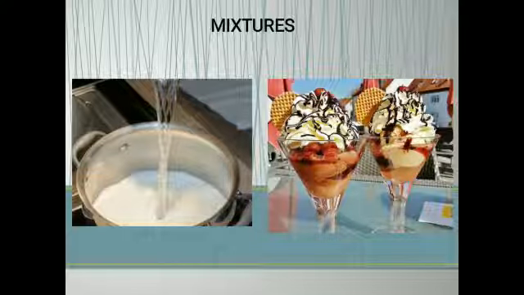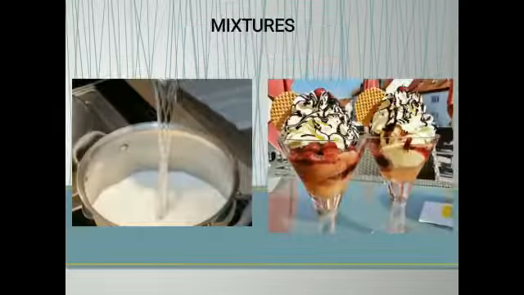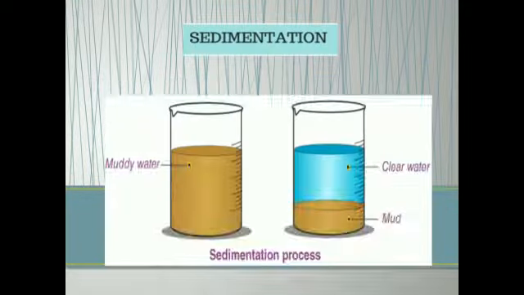Now we will learn about sedimentation and decantation. First we will discuss sedimentation. With the help of an activity you can understand easily. Now see the diagram. There are two beakers. The first beaker shows the muddy water. So allow the muddy water to stand for half an hour so that the sand settles at the bottom of the beaker, and this settling of sand is called sedimentation.